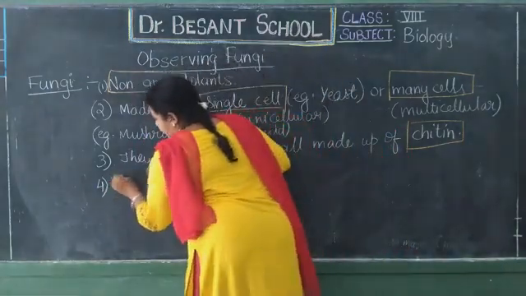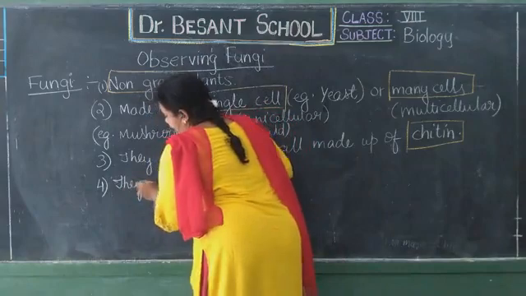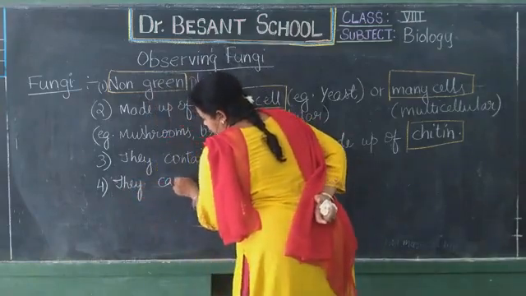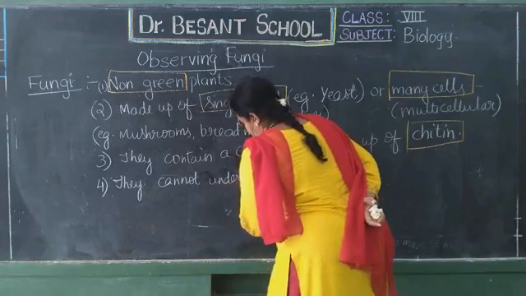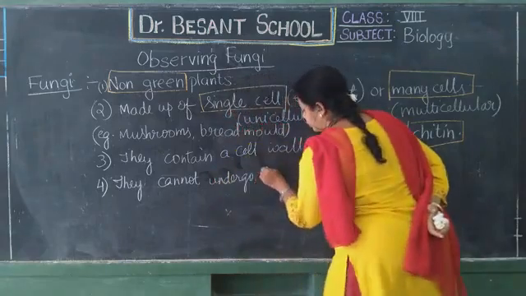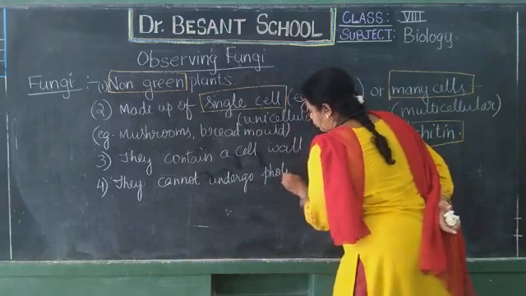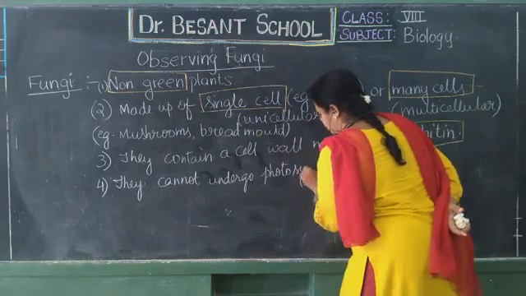Before that we can write that they cannot undergo photosynthesis.